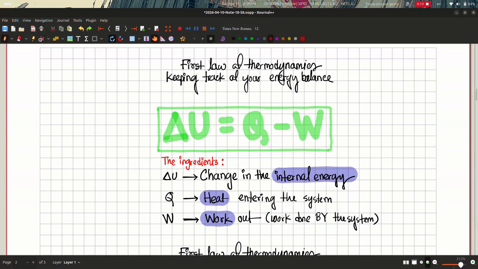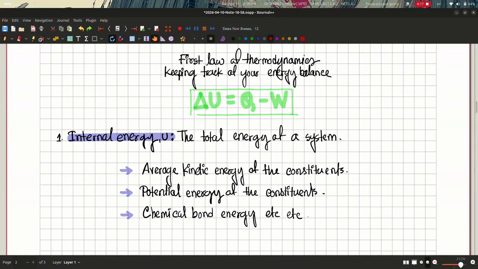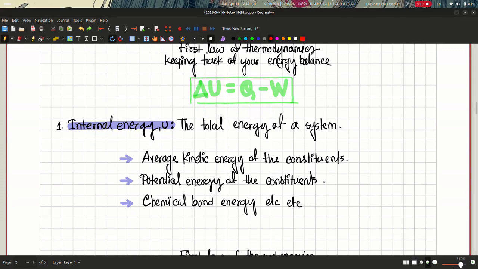so what is internal energy? The internal energy of a system is actually the total microscopic energy of the system, which includes the average kinetic energy of the constituents of the system. So for example, if we have a container of gas containing classical gas particles moving randomly with some velocities, we have the average kinetic energy of the constituents, and we also have the potential energy of the constituents and the chemical bond energy, etc., etc.